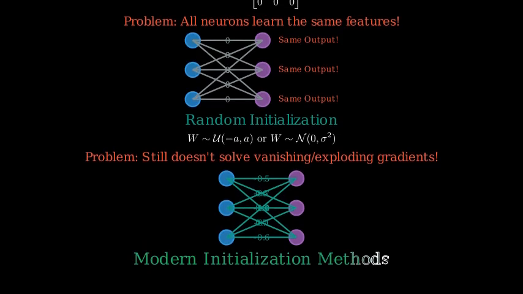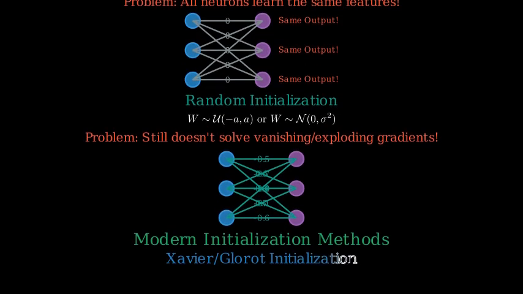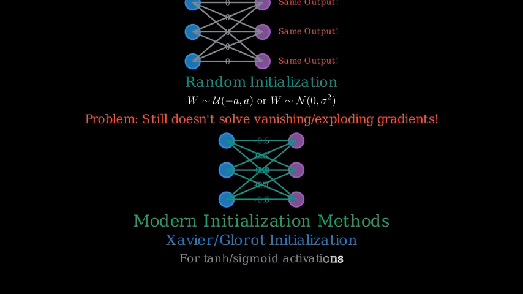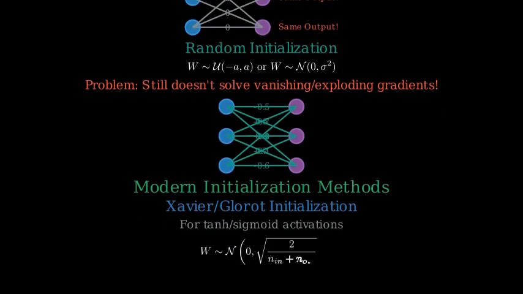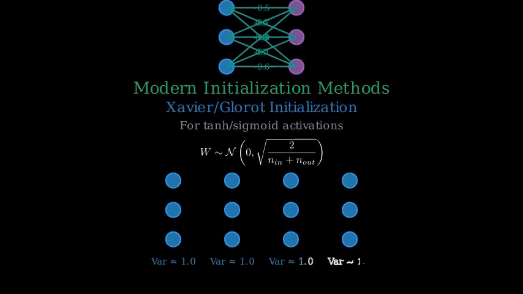Xavier, or Glorot, initialization is designed for networks with tanh or sigmoid activation functions. It draws weights from a distribution with variance based on the number of input and output connections. The key insight is scaling the weights to maintain similar variance of activations and gradients across layers.